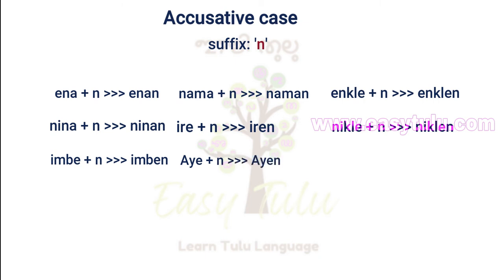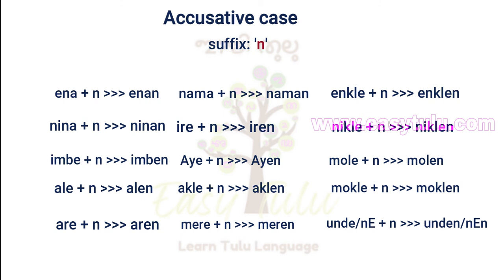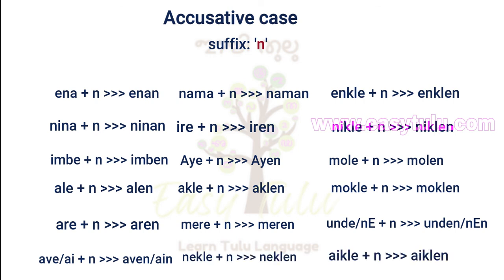Imbe n, him. Aye n, him. Mole n, her. Ale n, her. Akle n, them. Mokle n, them. Are n, him or her. Mere n, him or her. Unde n or ne n, it. Ave n or I n, it. Nekle n, them. Aikle n, them. This is how the pronouns will change when used in accusative case.